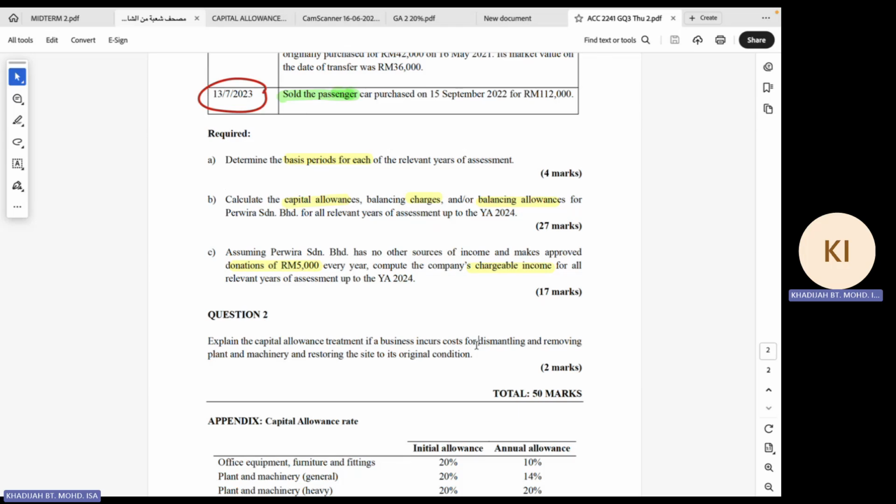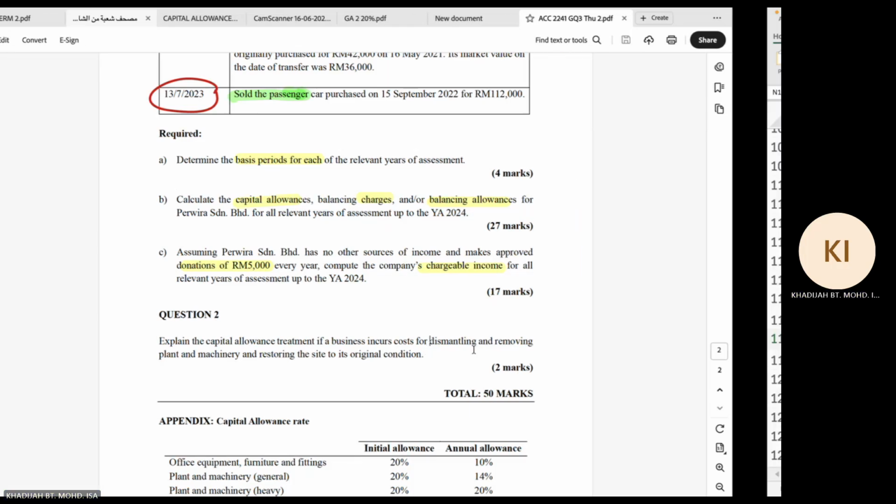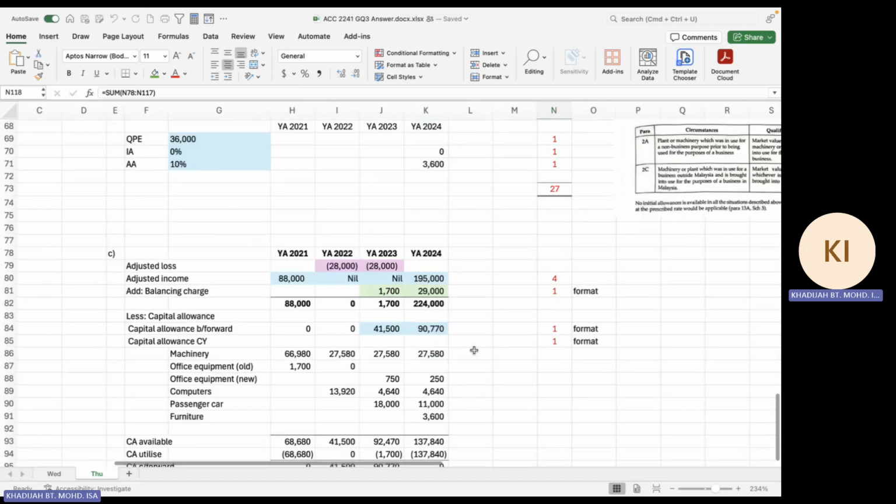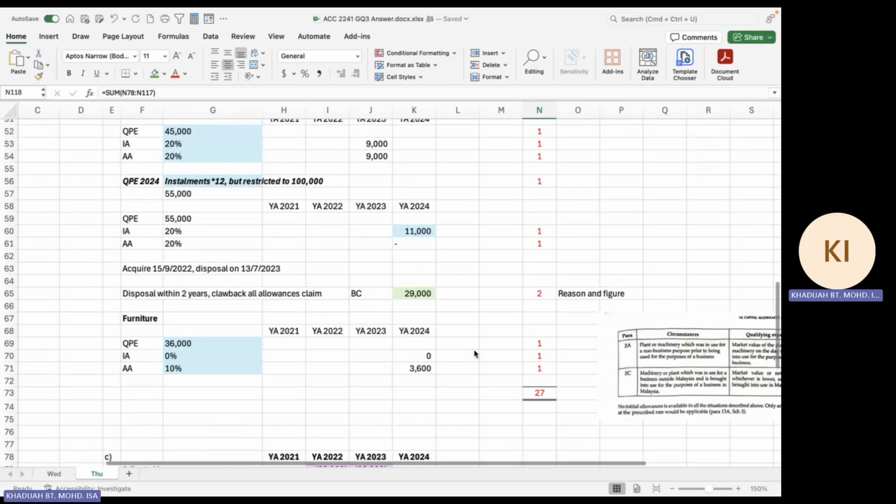If there's a disposal, compare that with your sales proceeds, and then only you see whether it is a balancing charge or balancing allowance. So most of the time in this case, your RE has increased because of the cost of dismantling. This cost increases your RE, so more likely you are going to have a higher balancing allowance. Even if you have a balancing charge, it will be lowered because that increases your residual expenditure. So that's all for the discussion on this group quiz that we had recently.